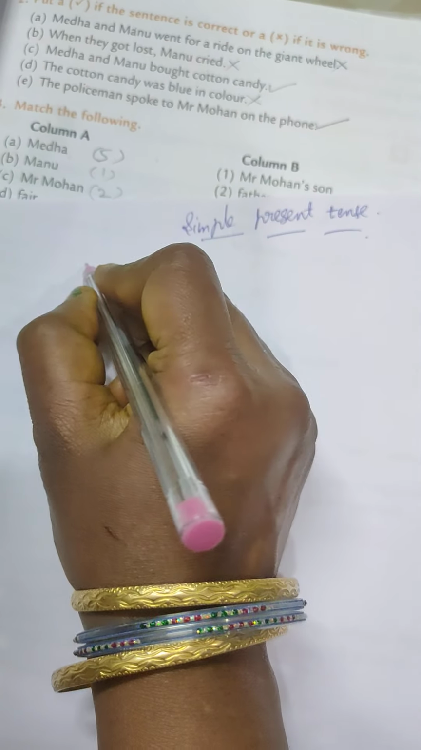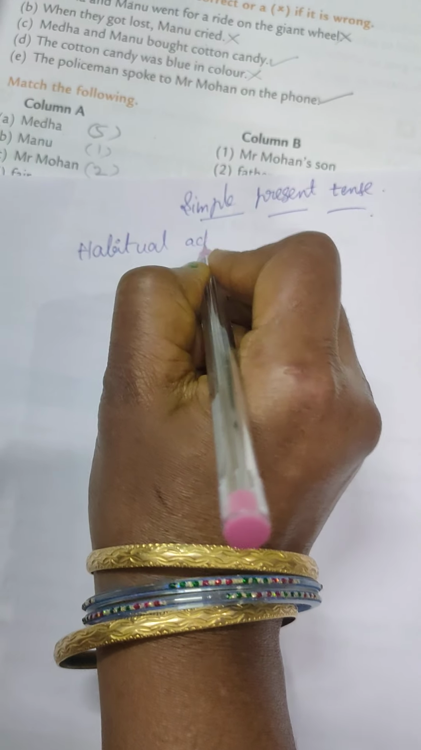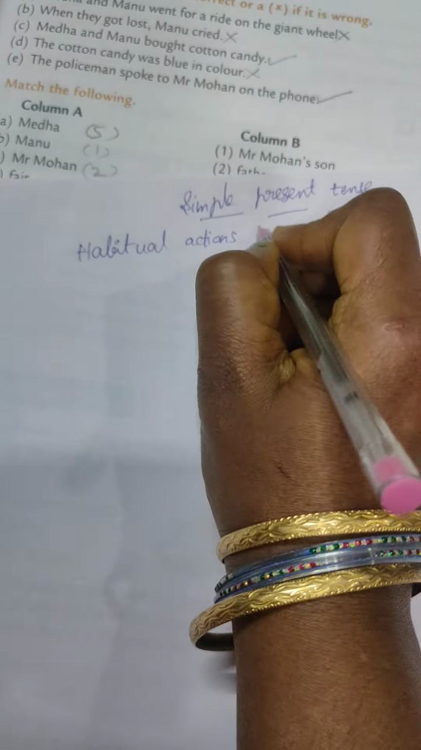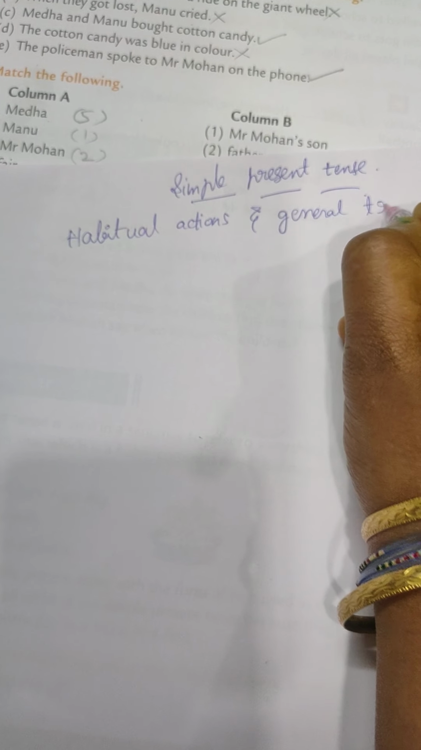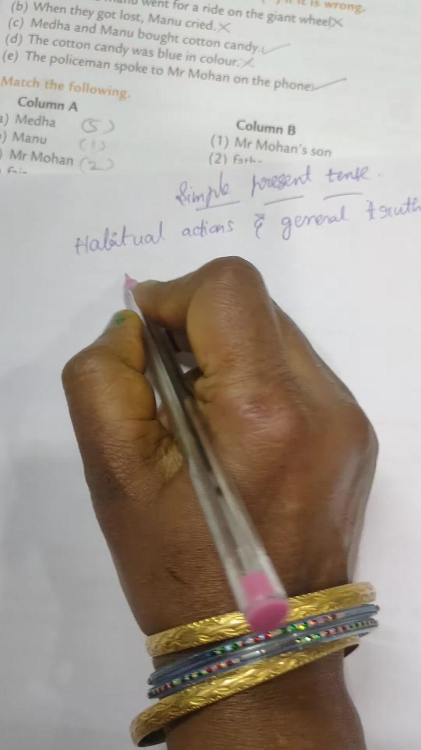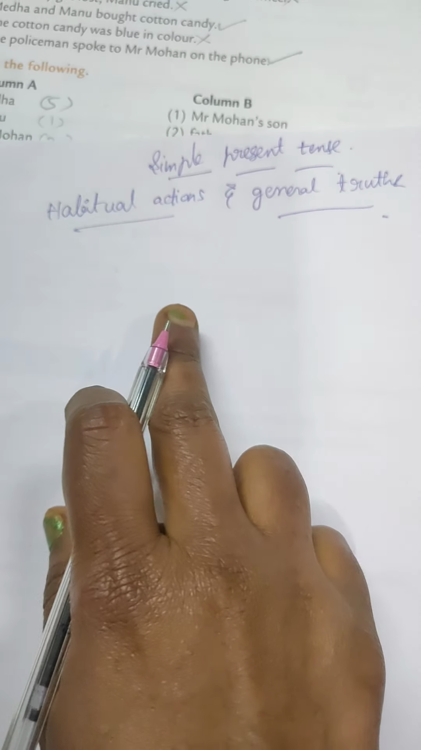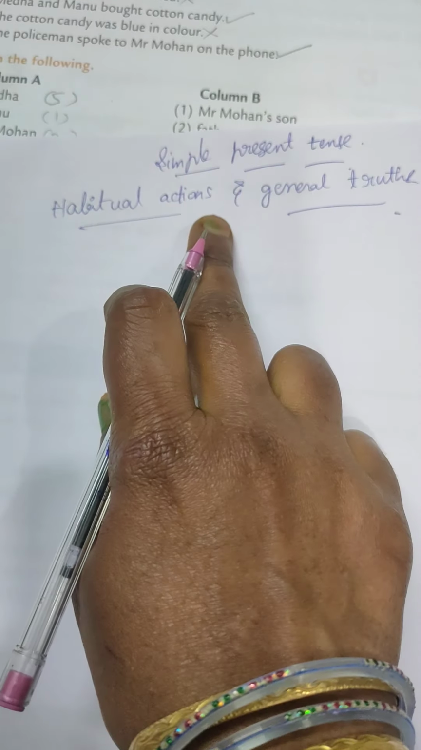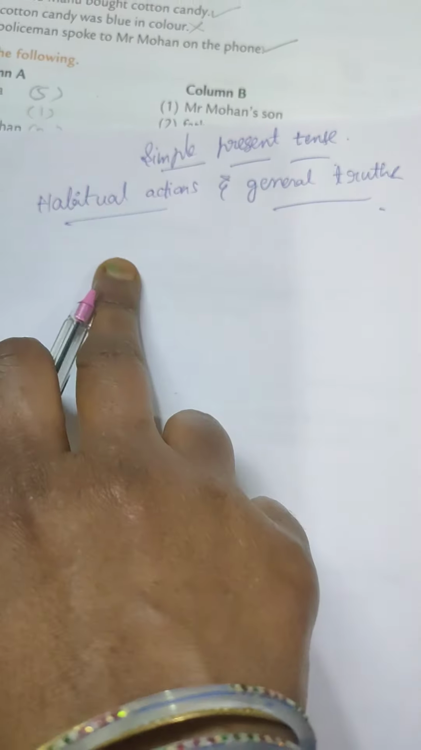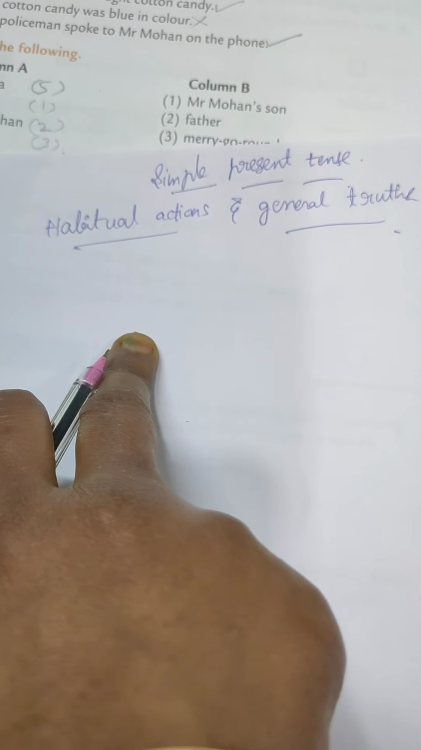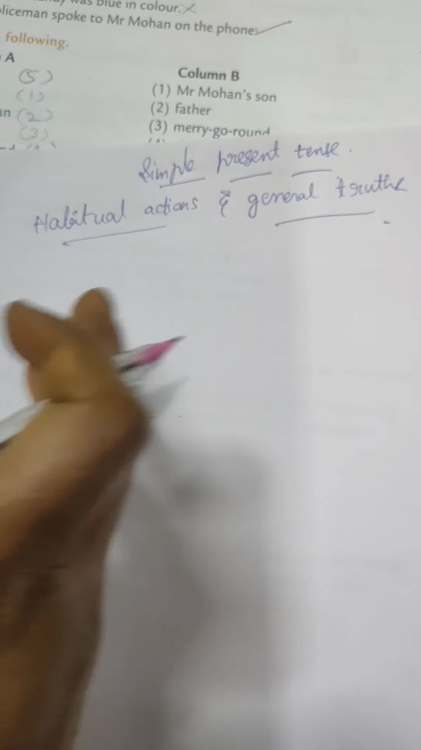So what I am telling, children, habitual actions and general truths. So a simple present tense is a verb tense that we use to describe habitual actions and general truths. I will tell you what is the meaning of habitual actions. It is nothing but, children, something which is a habit and usually we do.